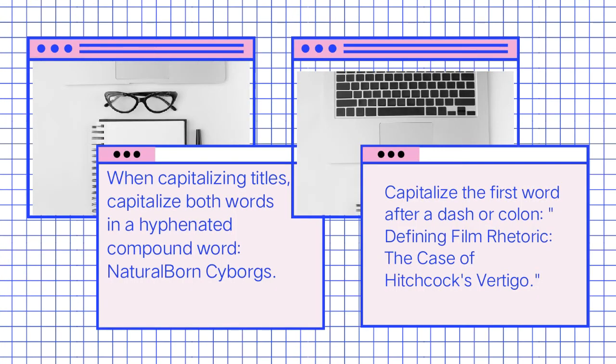When capitalizing titles, capitalize both words in a hyphenated compound word. For example, Natural-Born Cyborgs. Capital letter N and capital letter B. Capitalize the first word after a dash or colon. For example, Defining Film Rhetoric: The Case of Hitchcock's Vertigo. As you can see, the letter T in The is capitalized since it is after a colon.